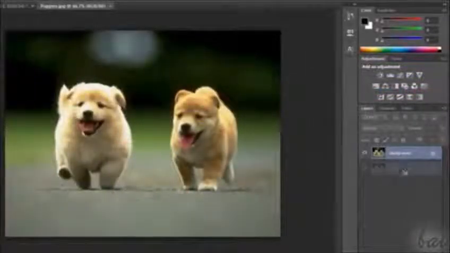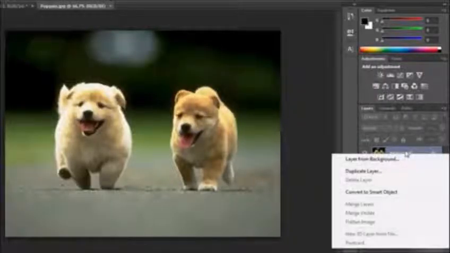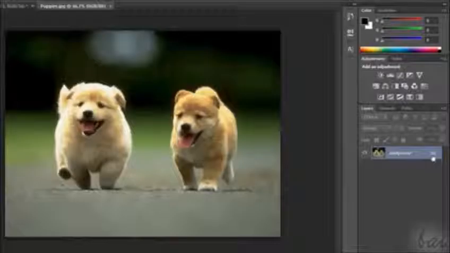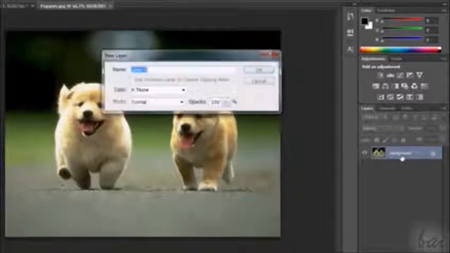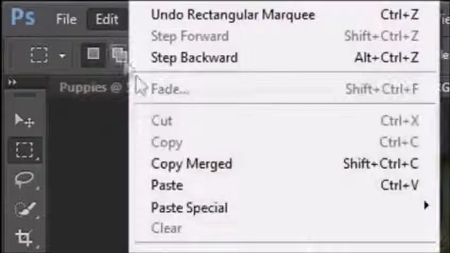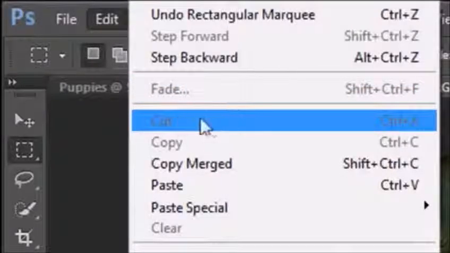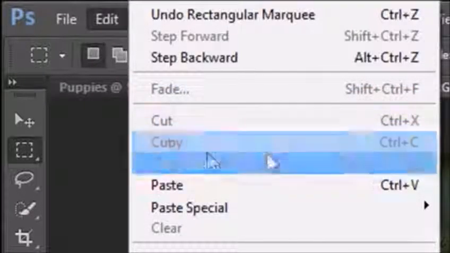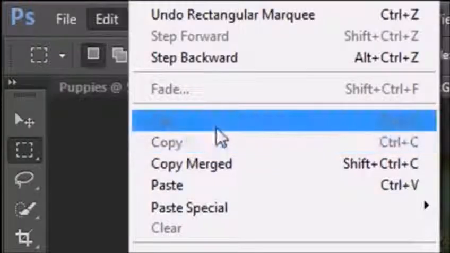The Layers window shows you, for a single object on your workspace, a single layer, listed all here. The background in italic is simply the default layer created when you open the image. Double-click on the lock icon on the right to unlock it, and so edit it in the future. To cut, copy and paste in Photoshop, just press Ctrl and X, Ctrl and C, and Ctrl and V from your keyboard. However, this does work just if you have selected an area first.